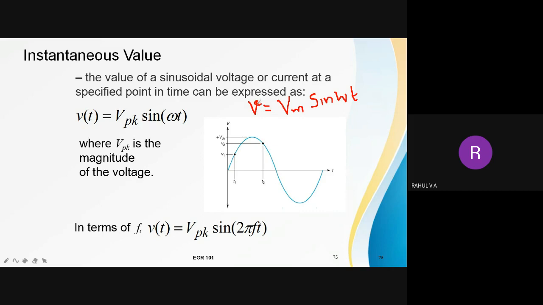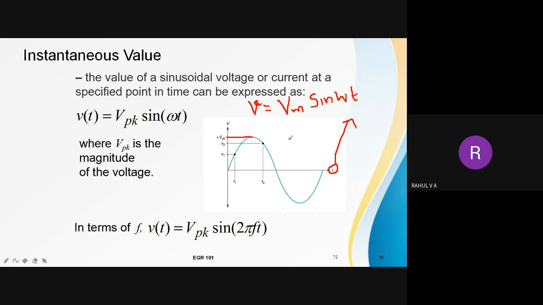Small letter v is equal to capital Vm, that is the peak value, positive or negative peak, Vm into sine omega t. Any of the representations you can use, that is not an issue.